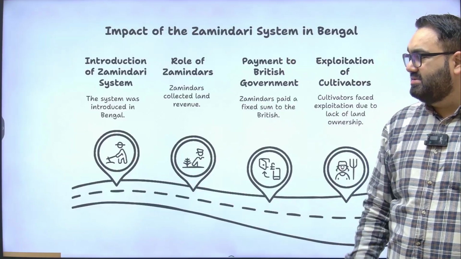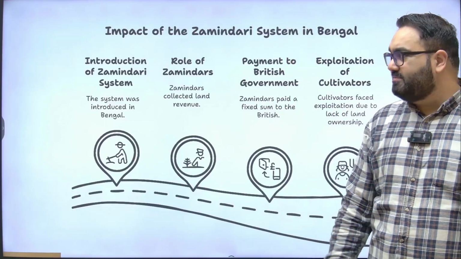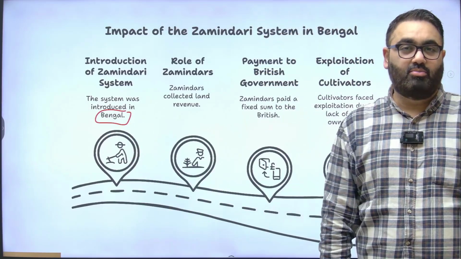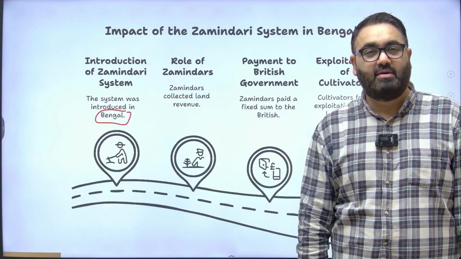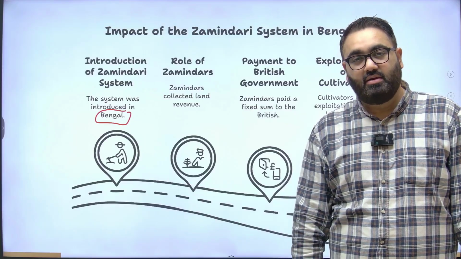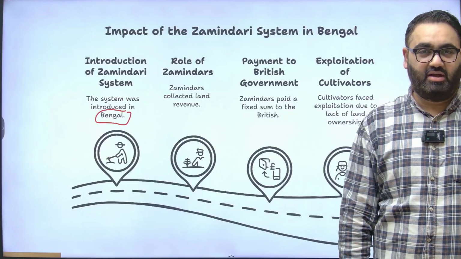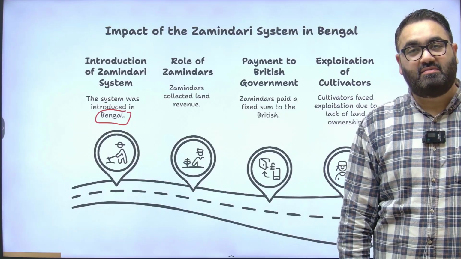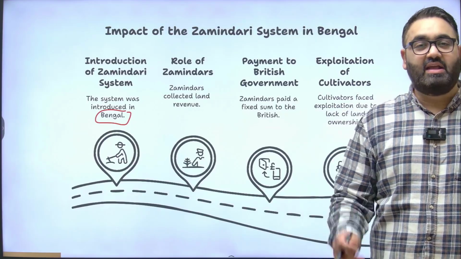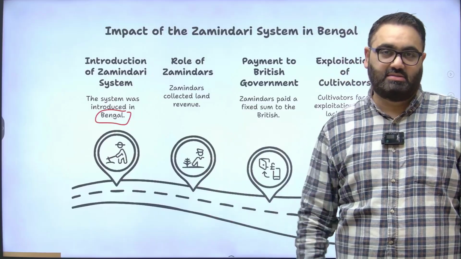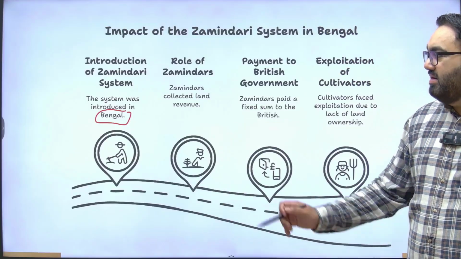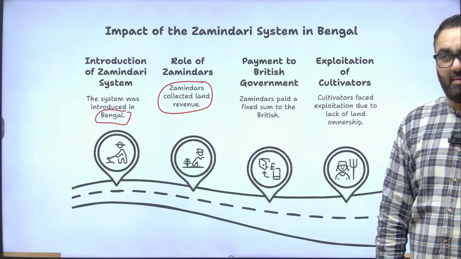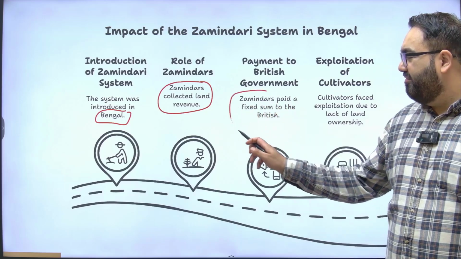First, the Zamindari system. The Zamindari system was specifically introduced in Bengal. Bengal was the largest, the most significant province of India at that time. As you know, till 1911, it was Calcutta that was the capital of British India before it was shifted to Delhi finally. It was in Bengal that this system was introduced, and it had, as the name suggests, an extremely important role of the Zamindars. The Zamindars were the ones that used to collect the land revenue. Now, the interesting part here was the Zamindar had to pay a fixed sum to the British.